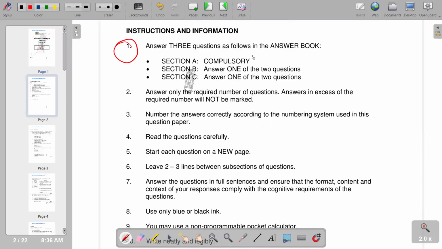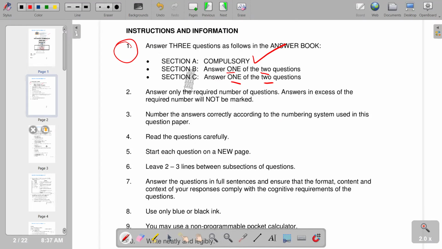Section A is compulsory. You have to answer every question that is on section A. And then section B, answer one of the two questions. So there are two questions in section B, and we answer one question. Then section C, you answer one of the two questions again. Two questions in section C, then you answer one question. Remember, section C is our essay section.